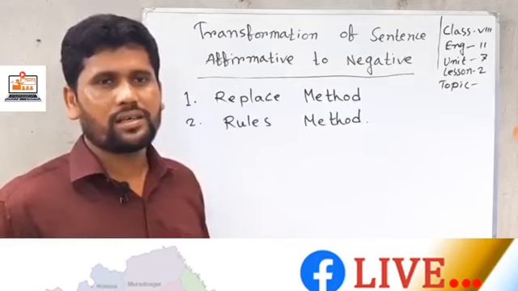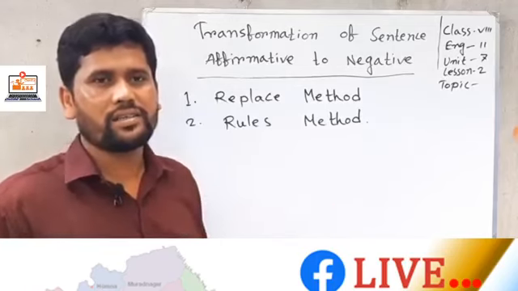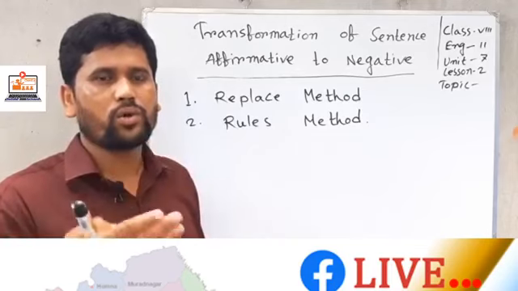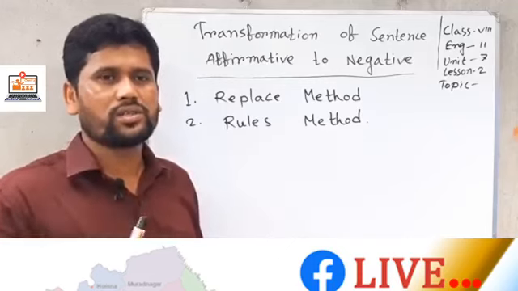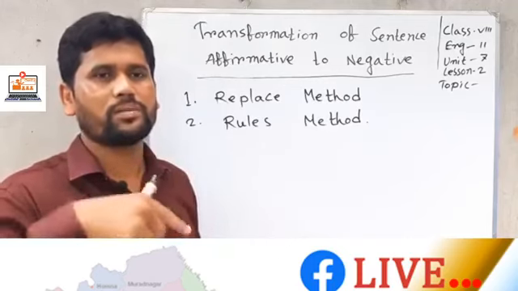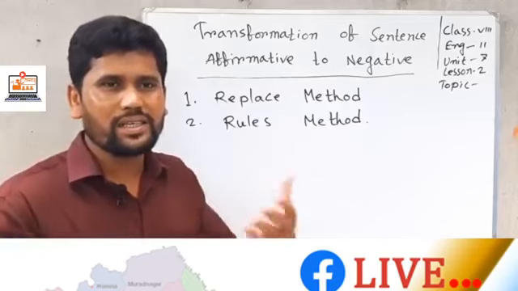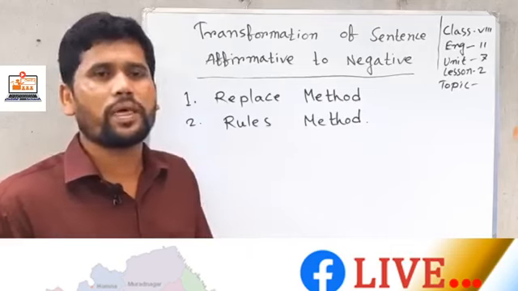Let me give you some examples. If you find both something and, you can use not only instead of both and but also instead of and. So by replacing the word you can change affirmative to negative or negative to affirmative.